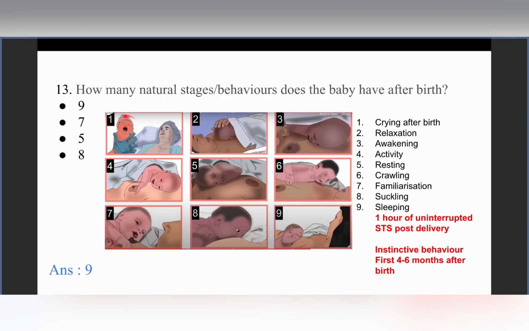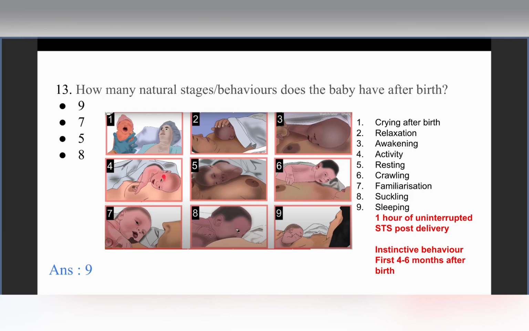stage is the crying of the baby immediately after the birth, right? So this is followed by a second stage where the baby is relaxing. So the second stage is of relaxation where the baby is kind of still and there is not much movement. Okay, so this is followed by the third stage, which is the awakening. So after a period of dormancy, now the baby awakes. So the baby gently opens his or her eyes and there are very subtle movements, right?